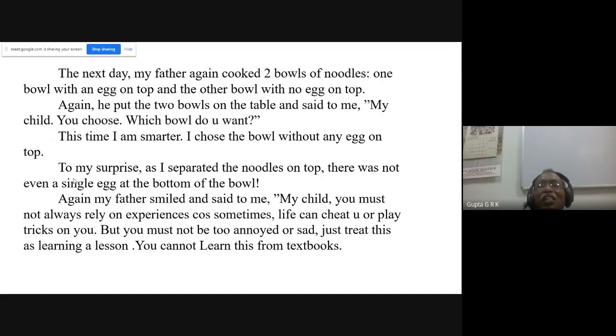The next day, my father again cooked two bowls of noodles, one bowl with an egg on the top and the other bowl with no egg on the top. Again, he put the two bowls on the table and said to me, "My child, you choose. Which bowl do you want?" This time I am smarter. I chose the bowl without any egg on the top. And to my surprise, as I separated the noodles on top, there was not even a single egg at the bottom of the bowl.